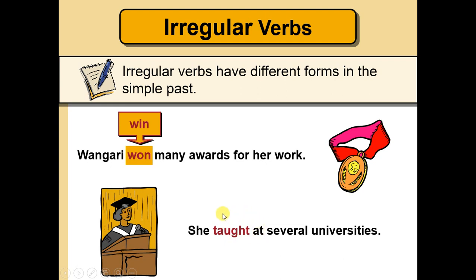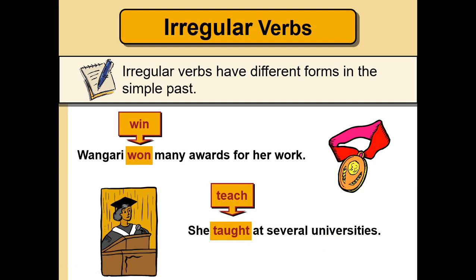Teacher, what's the meaning of taught? Taught is a past verb. And what is the present verb? The present tense is teach. Teach present and taught past. She taught at several universities, in the past, obviously.